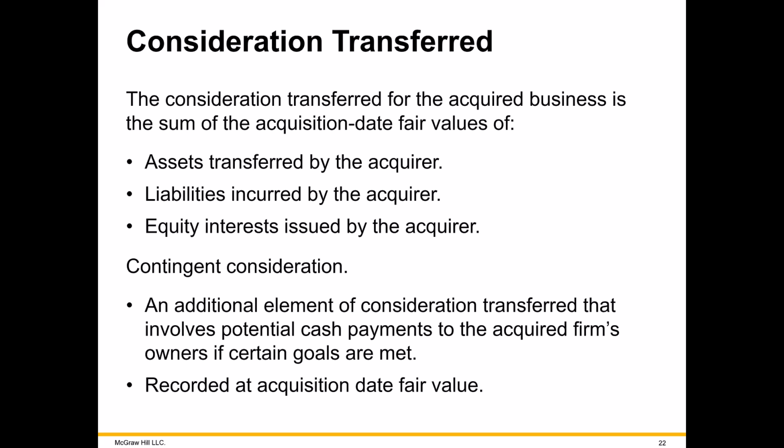In the calculation of what we're buying, we need to determine how much we're paying, here called consideration transferred. And it could be a whole bunch of stuff we're paying. Any asset, of course, the easy one to identify is cash we're paying either to the acquired corporations or the shareholders of the acquired corporations, or any liabilities we're assuming of the target corporation.